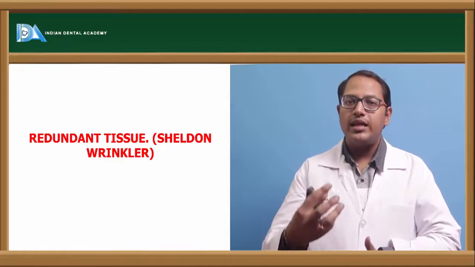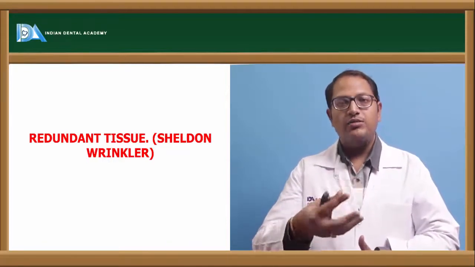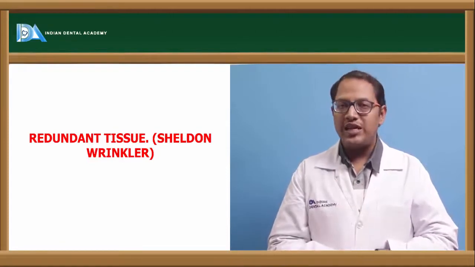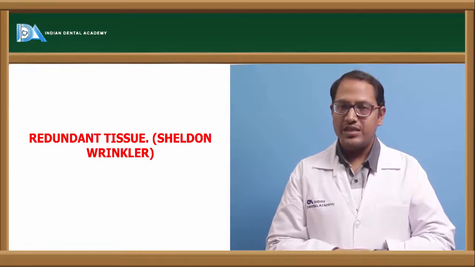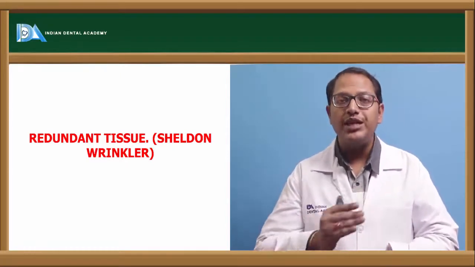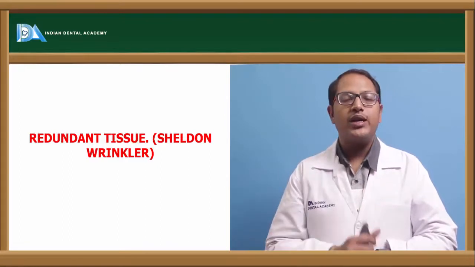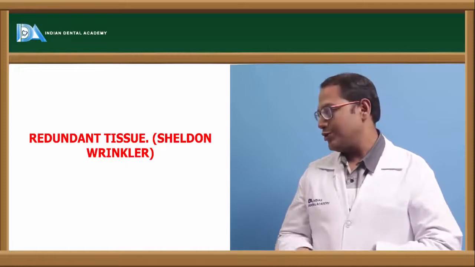So in this way again there are tissues which are forming, a very movable kind of tissue. Those tissues are called redundant tissue. We should get rid of this redundant tissue, because it will hamper the stability of the denture. The denture will start rotating and moving onto that because it is not firm. So it will start moving onto that.